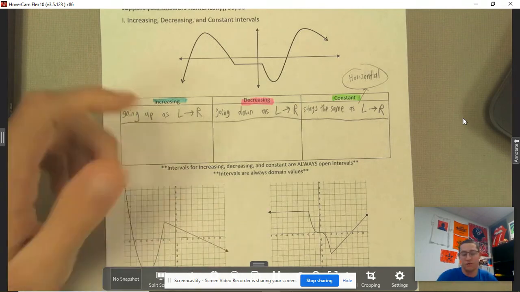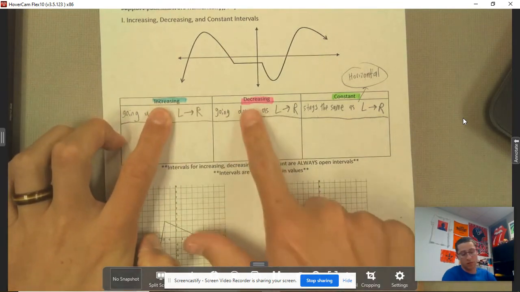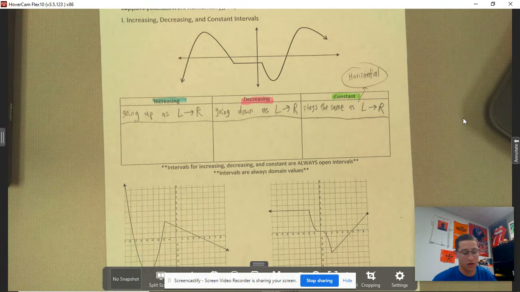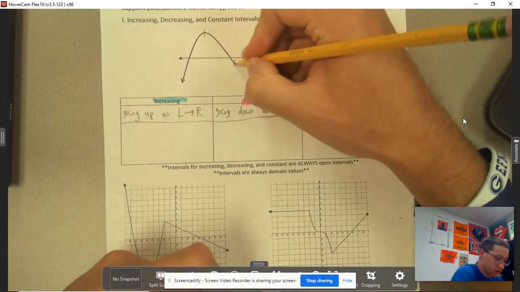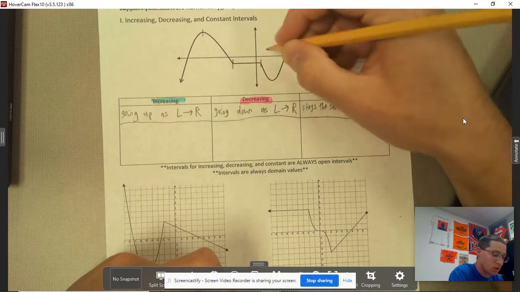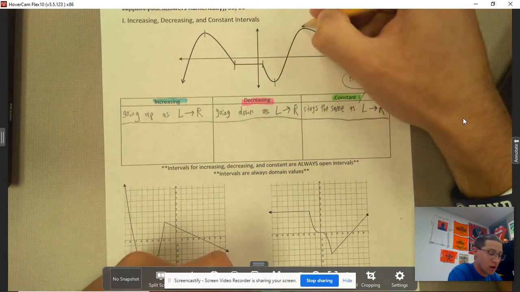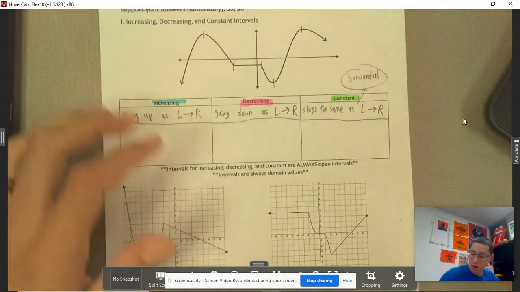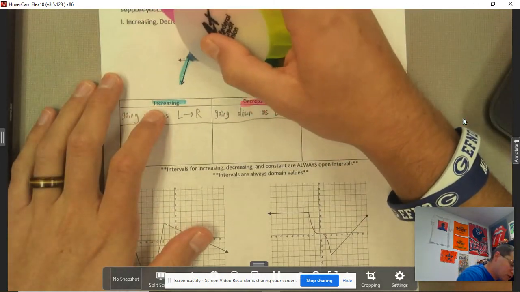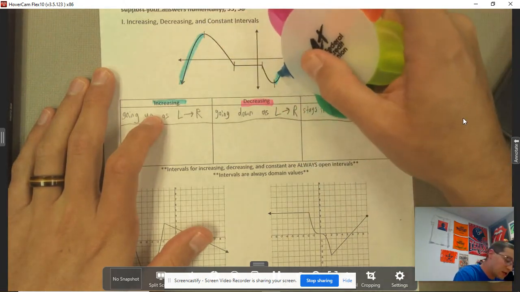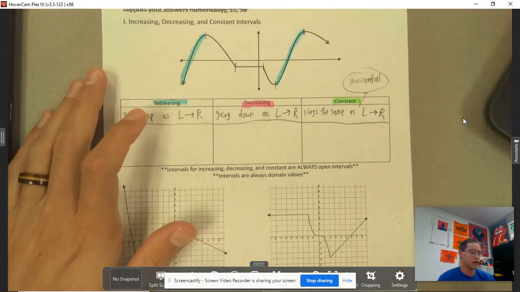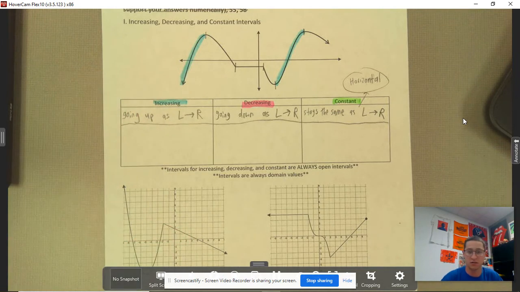All right, so if you notice, I put the highlighters here. We've got blue, pink, and then green. I'm going to go ahead and label each one of these parts of the function. And I'm actually going to mark it real quick because there are some spots where it's changing, just so I know where to stop. All right, so increasing. The function is increasing here. We'll be consistent. It's increasing here, and that is it. It is either decreasing or staying the same everywhere else.